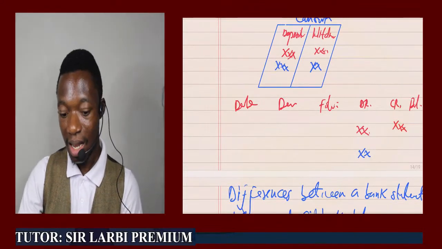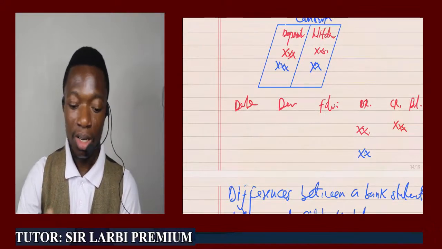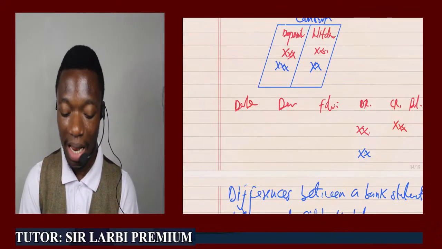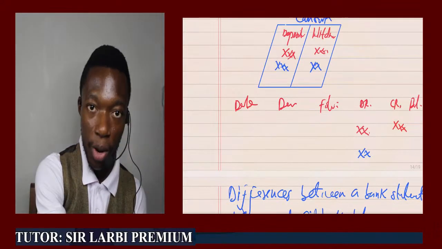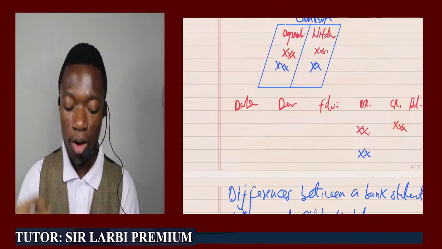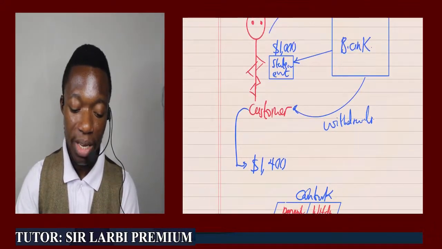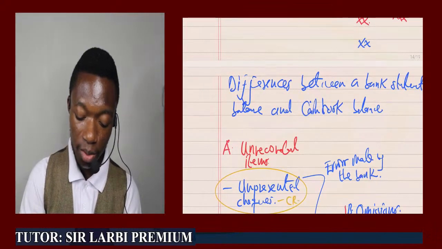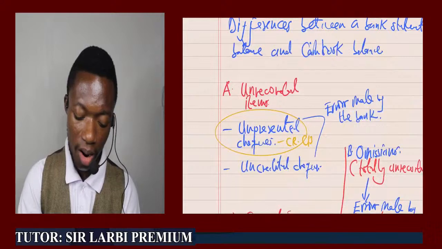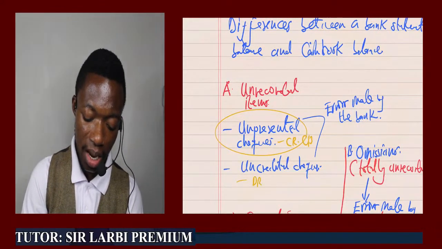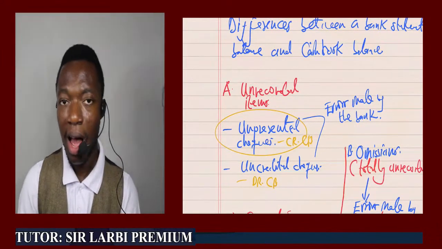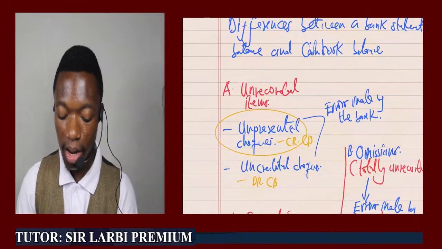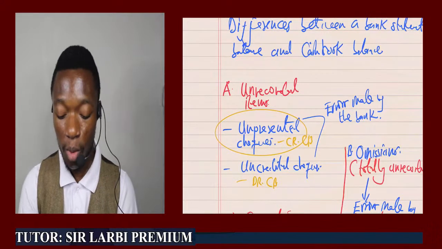So that delay before the bank statement will be issued can cause discrepancies between the cash book balance and the bank statement balance. This is what we need to know when it comes to unrecorded items, unpresented checks, uncredited checks. So unpresented checks will be at the credit side of the cash book, but uncredited checks will be at the debit side of the cash book, but not at the credit side of the bank statement. All right, and we said that it is going to be an error committed by the bank.